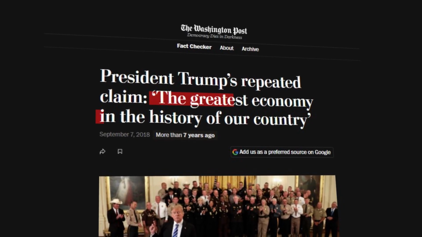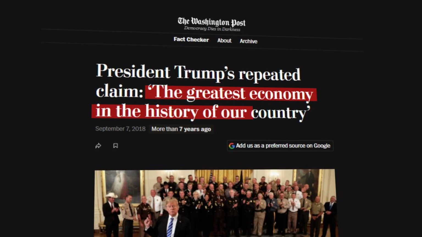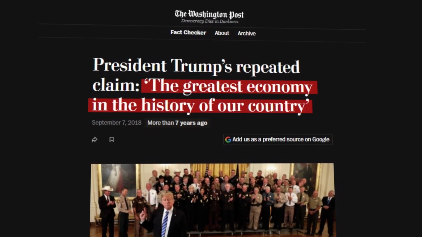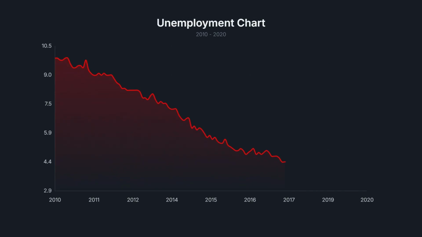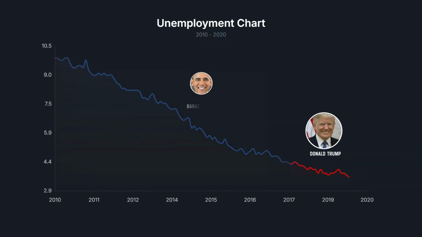The greatest economy in the history of our country, Trump said that repeatedly during his administration. But let's look more closely. Well, this is the unemployment chart from 2010 to 2019, again excluding the pandemic crash to keep things fair. Looking at it this way, was Trump's unemployment rate his own merit or Obama's inheritance? As we can see, the line has been falling from 2010 to 2019. If in GDP the victory or defeat is debatable, in unemployment, the argument is extremely strong in favor of Trump.